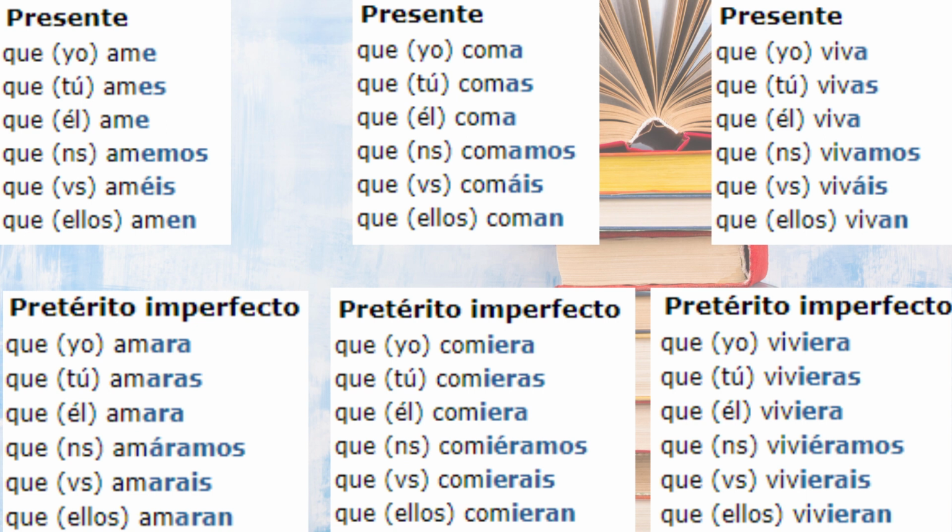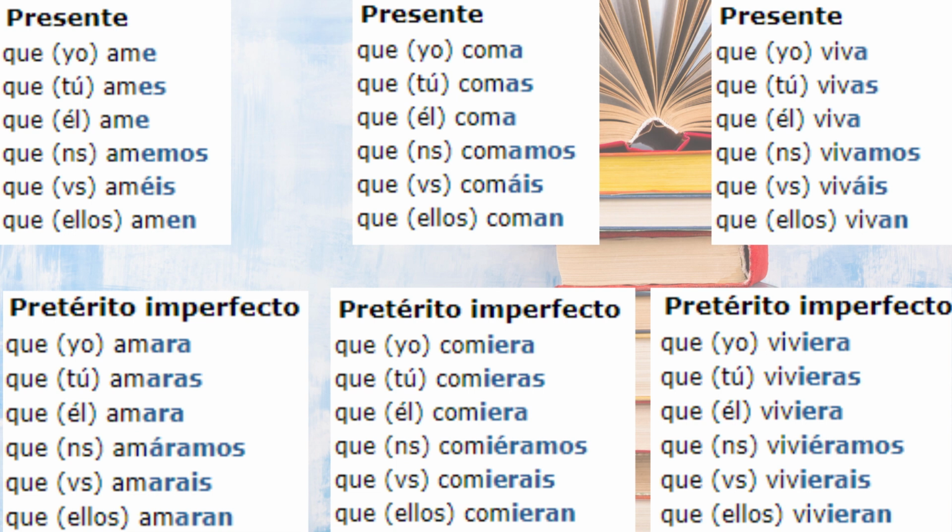Now, for the pretérito imperfecto, we basically follow the next rule. If the verb finishes in AR, our conjugation will be que yo amara, que tú amaras, que él amara, que nosotros amáramos, que vosotros amarais, que ellos amaran, right? Now, for pretérito imperfecto with the verbs comer and vivir, it's que yo comiera, que tú comieras, que él comiera, que nosotros comiéramos, que vosotros comierais, que ellos comieran. And que yo viviera, que tú vivieras, que él viviera, que nosotros viviéramos, que vosotros vivierais y que ellos vivieran.